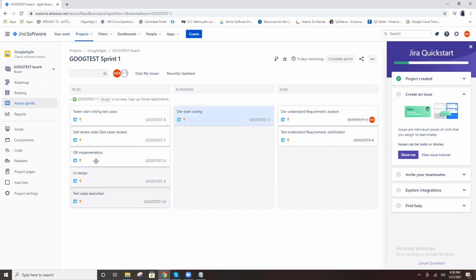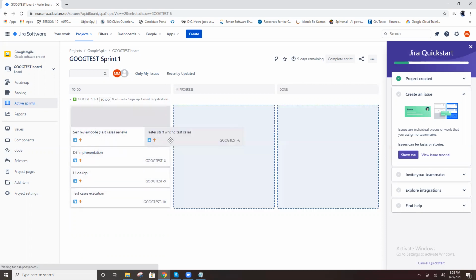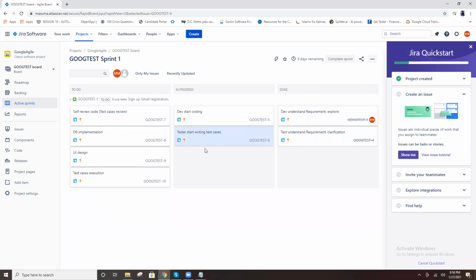Our test case creation, right? Yeah. This is your task. You can assign it to in progress. Then you are working on this area, another developer is working on that area, and in parallel the DB implementation is done by some other developer. Only one developer is not there; multiple developers are there. One of the developers started this area, you started this area, like that.